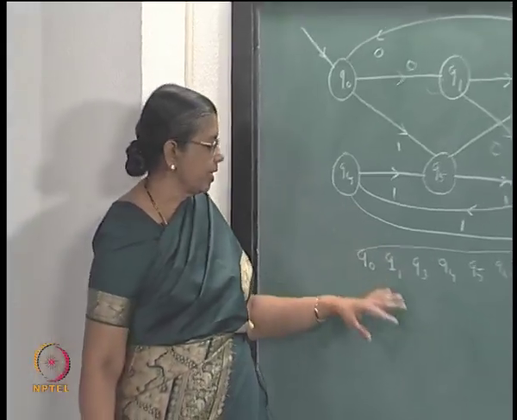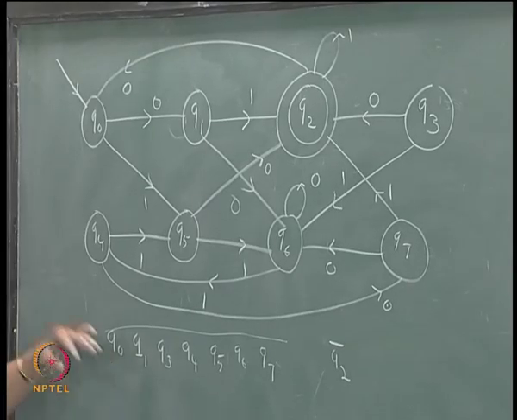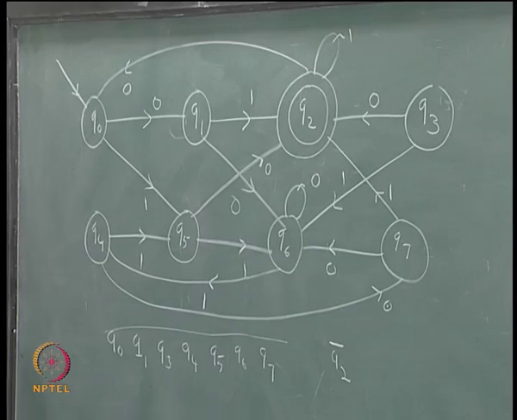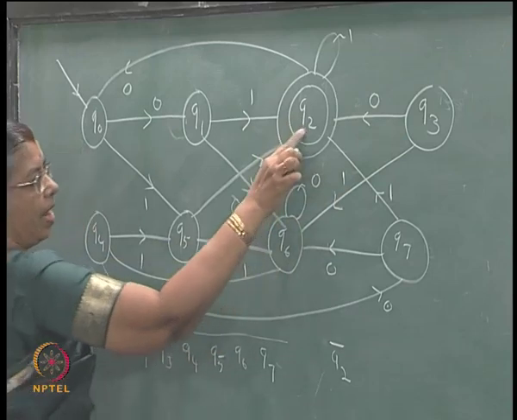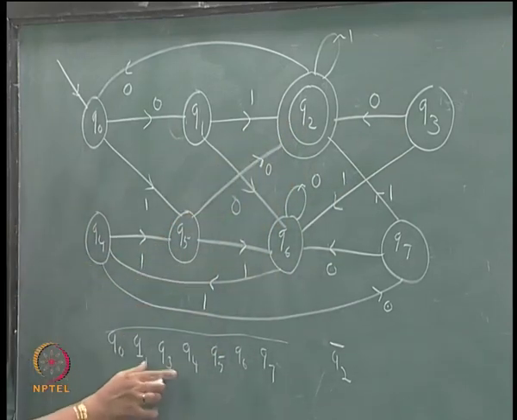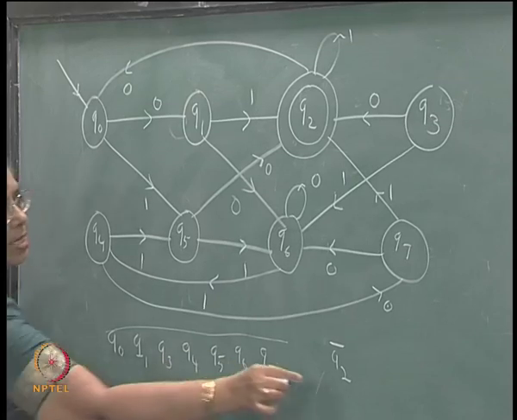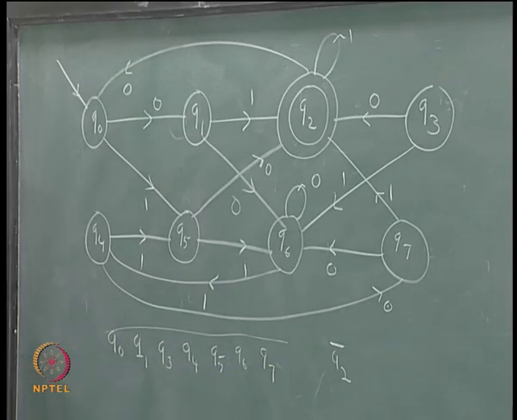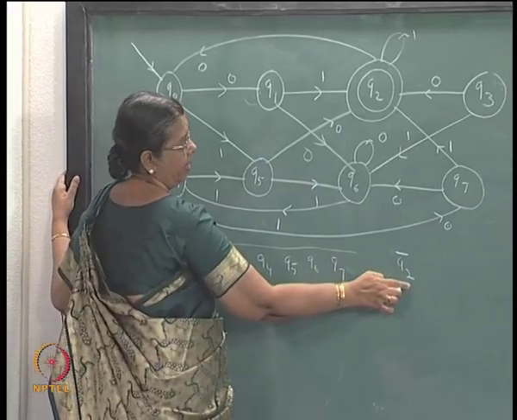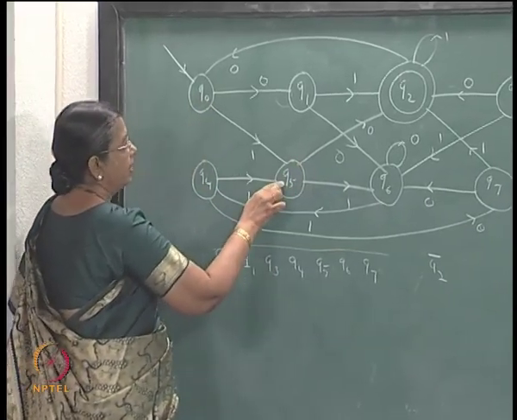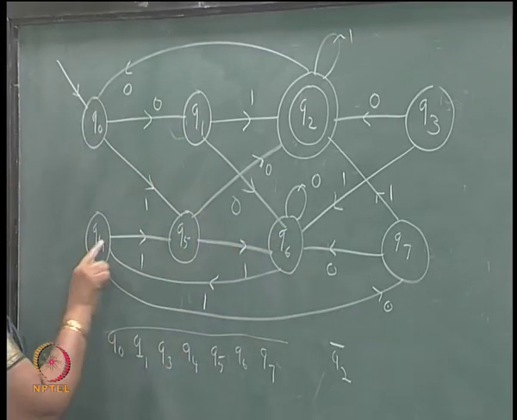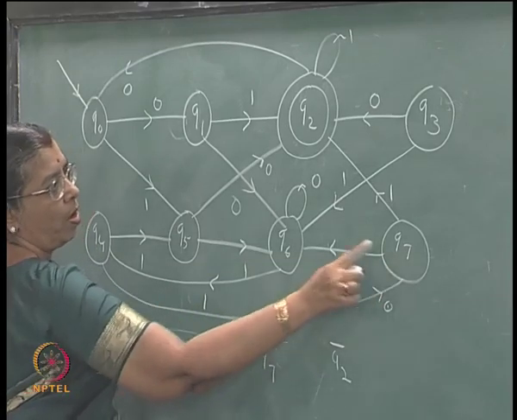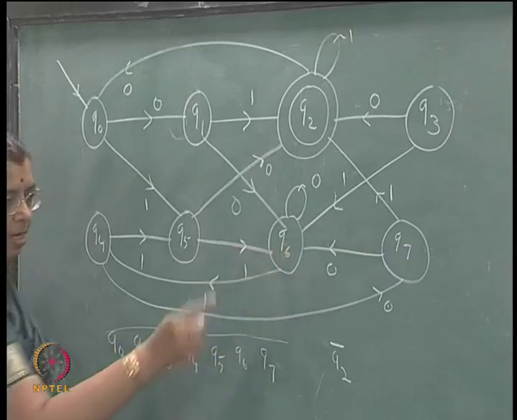Now, look at the 0 successors of them. The 0 successors of Q3 and Q5 are in this block, but the 0 successors of Q0, Q1, Q4, Q6, Q7 are in this block.